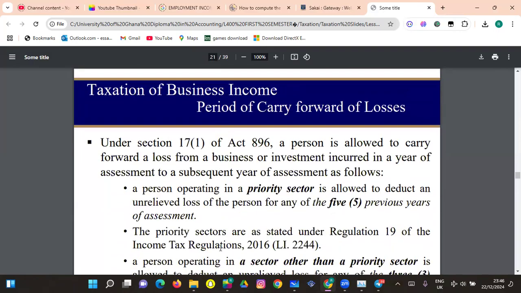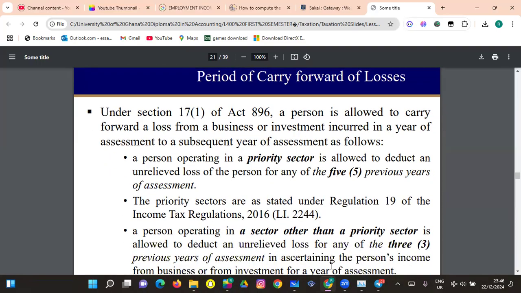Period of carrying forward losses. So, way back, right? I think a person operating in the priority sector was allowed to carry losses for 5 years. That was then for only priority sector, whilst a person in a non-priority sector was able to carry losses for 3 years. That's way back then. But now everyone can carry the losses up to 5 years.